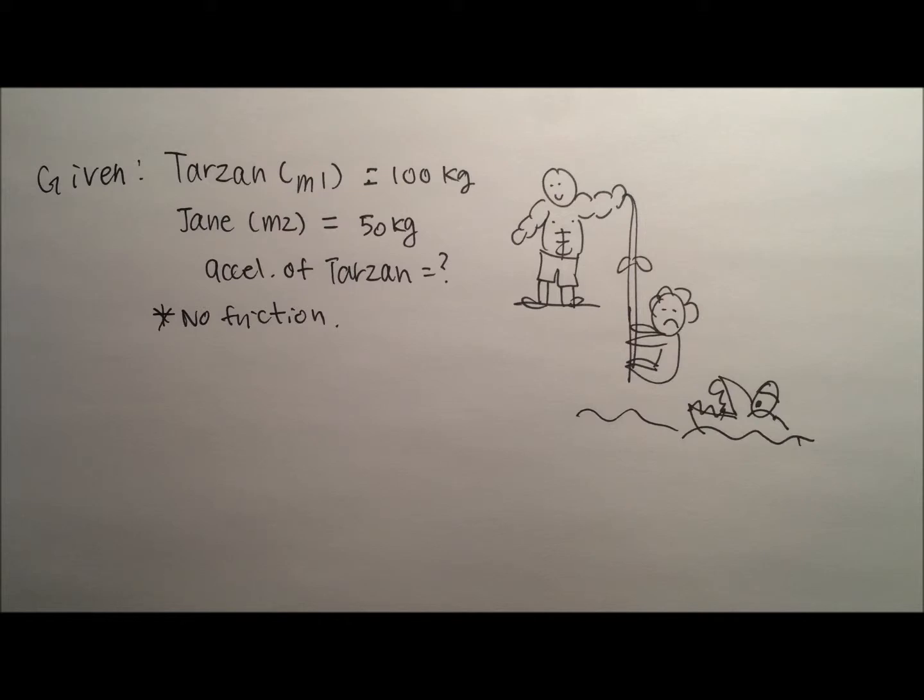The second step is to figure out what the question is asking you to find. In this case, you're looking for the acceleration of Tarzan as he goes towards the cliff edge. Now it's time to analyze the situation. Let's start with the two separate masses, mass 1, Tarzan, first.